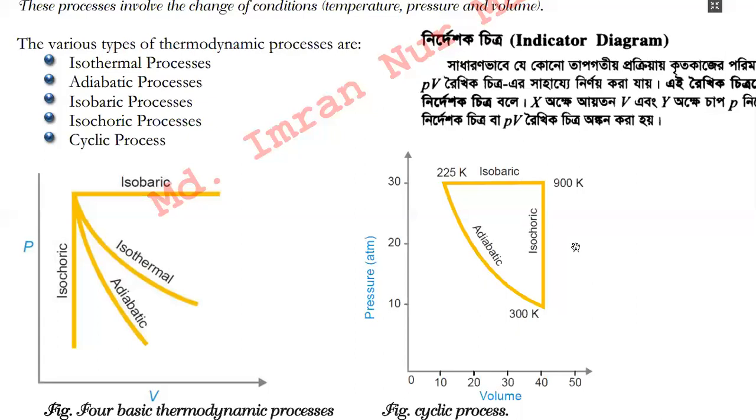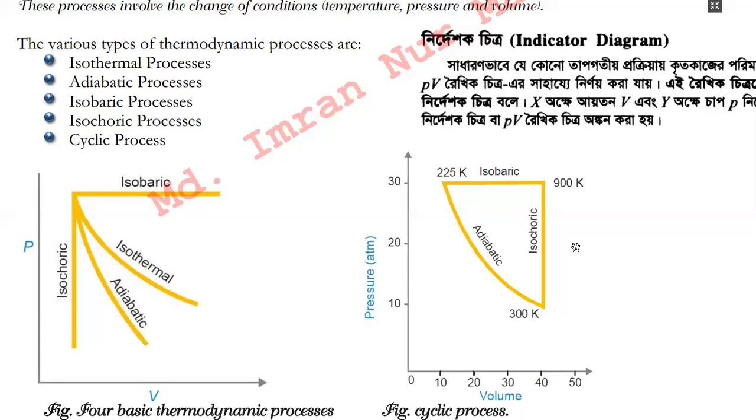if you are cooking with the help of a pressure cooker, then what happens? Inside the pressure cooker, whenever the temperature increases, the boiling point of the water also increases, and a much higher temperature is required for the water to boil inside the pressure cooker. And the pressure inside the cooker also increases. But the volume of the cooker does not increase. The volume of the pressure cooker remains the same.